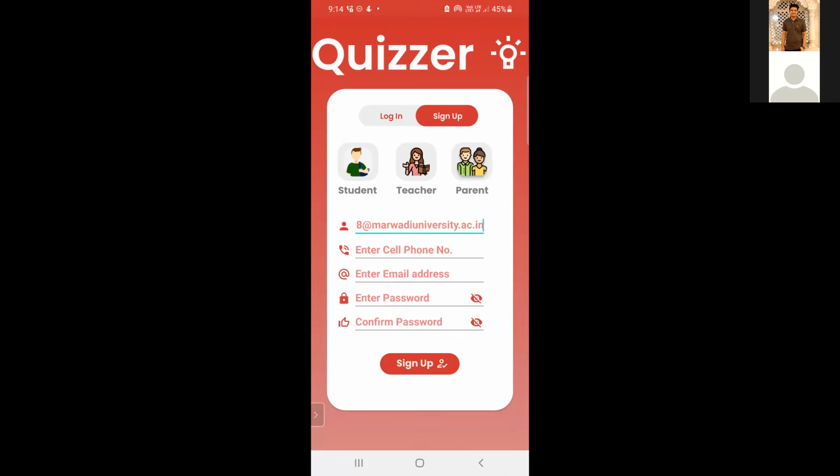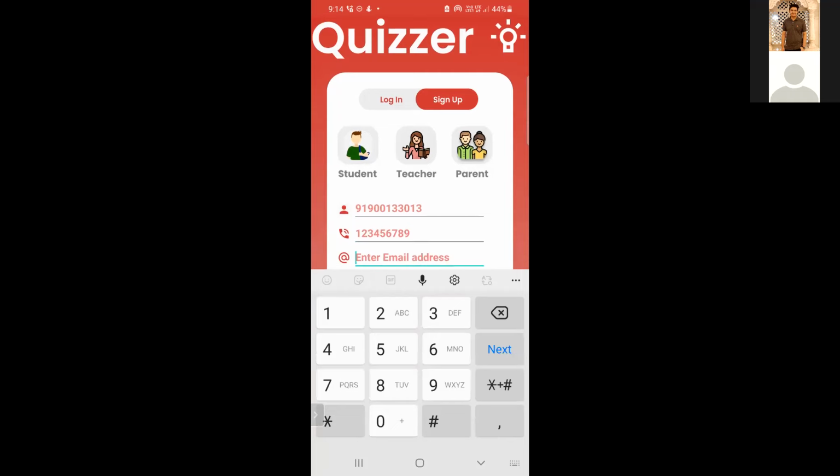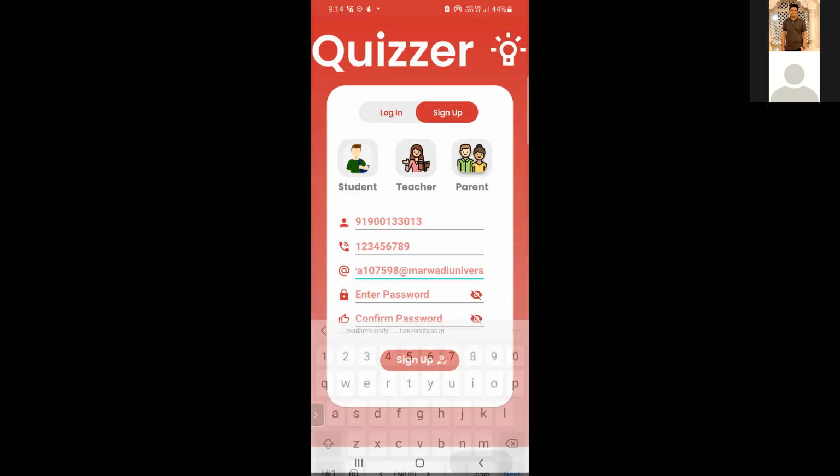Here, the user needs to enter the phone number and email ID. And here we have put some conditions, like if the email ID is not correct, then it will give an error that please enter a valid email ID. So let us try that and verify that.